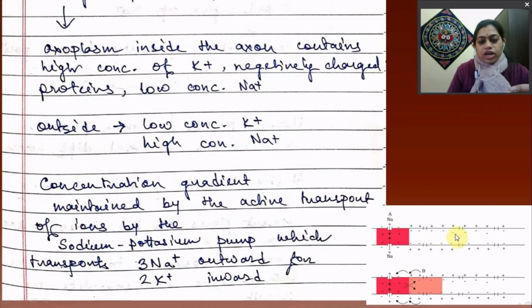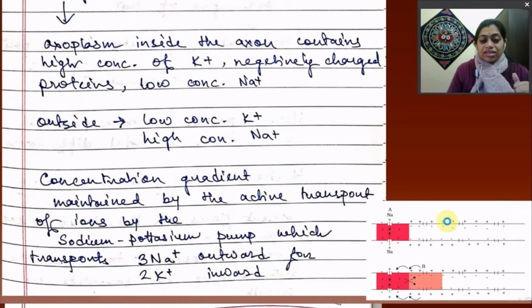So all the potassium ions are coming inside and all the sodium ions will be there. Just see that 3 sodium ions will go outside against 2 potassium ions. So 1 positive ion deficiency is always there. That's why the inner side of the plasma membrane will always be negatively charged.